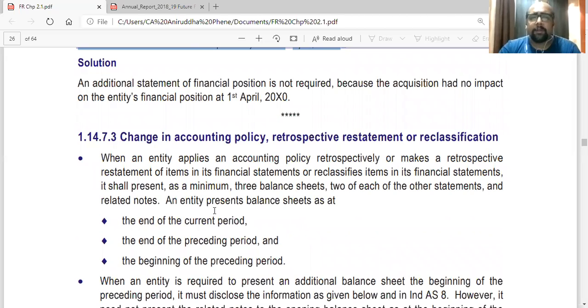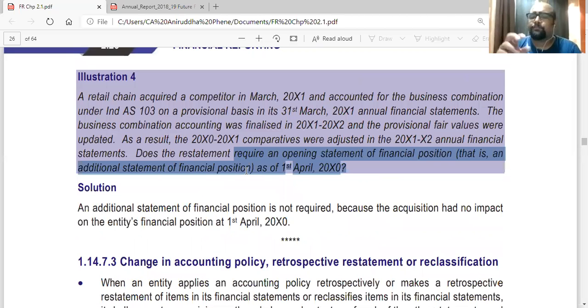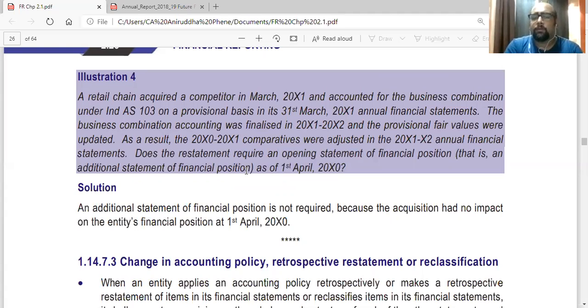but you have to see that on 1st April 2000, was there any impact of this adjustment? Are you retrospectively adjusting that also? Are you adjusting the 1st April 2000 figures? Are you adjusting the 31st March 2000 figures? In this case, no. Because whatever adjustment you're doing is for 31st March 2001.